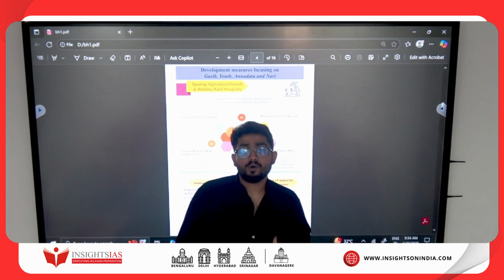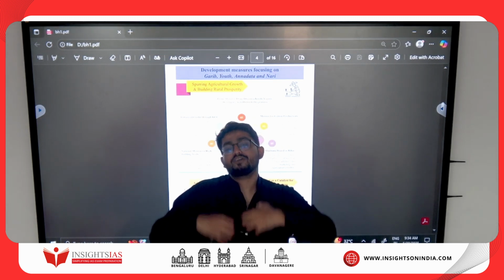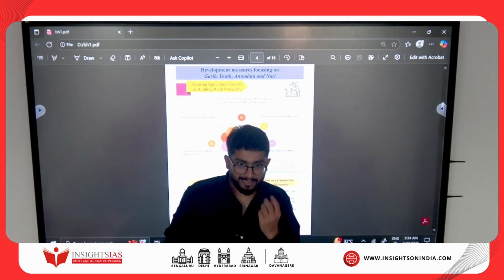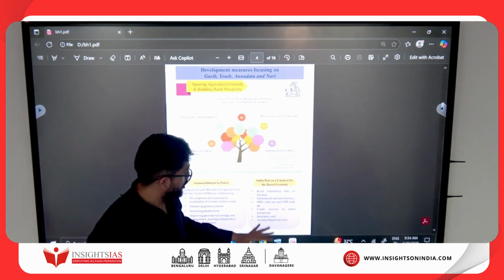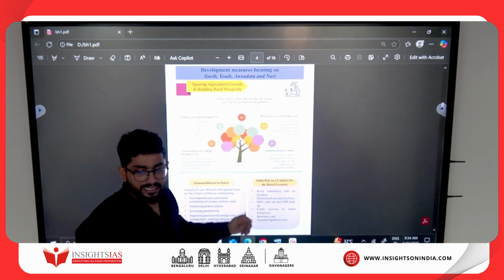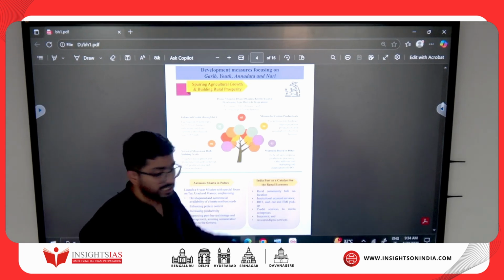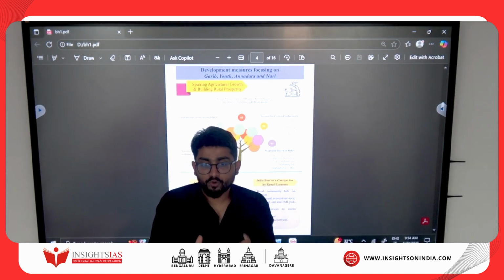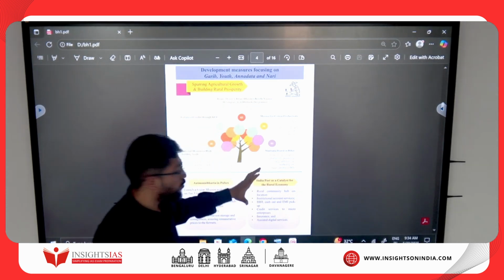Then they're talking about Indian Post as a catalyst for the economy. The budget talks about leveraging the network of post offices in the entire country, making them engines of growth. So DBT, EMI, credit card services, digital services, making them a hub of rural community and connectivity. So they are focusing on Indian Post.